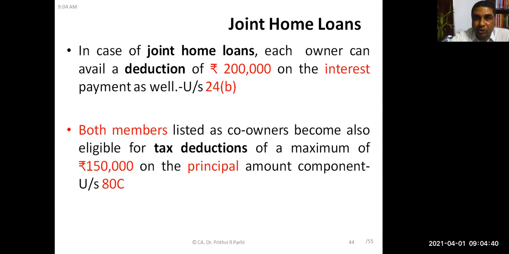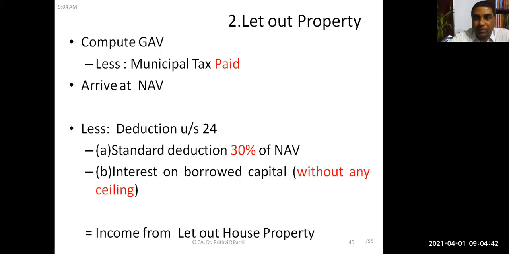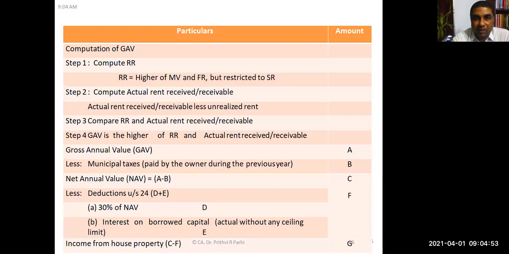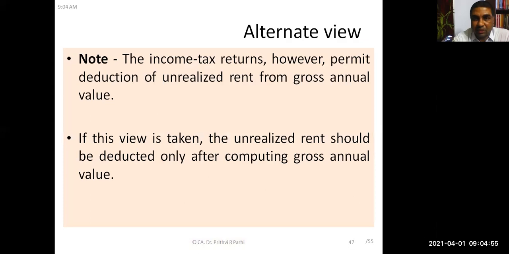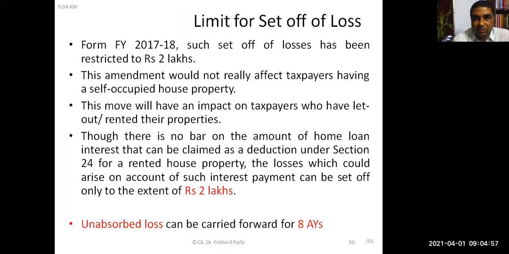How to treat the joint home loans, that also I had explained. And in case of let out property, there are two deductions. Standard deduction is allowed here. Interest on borrowed capital without any ceiling is allowed. There is no limit. This concept also we had discussed in our previous class.